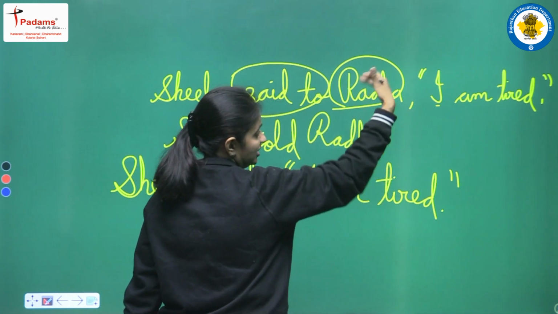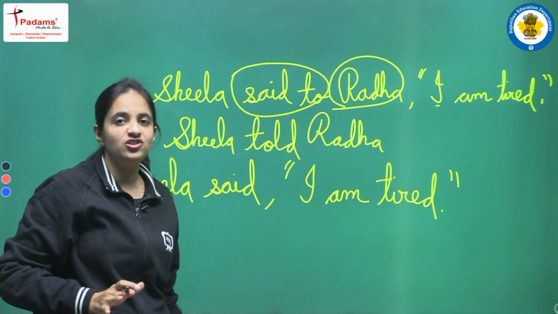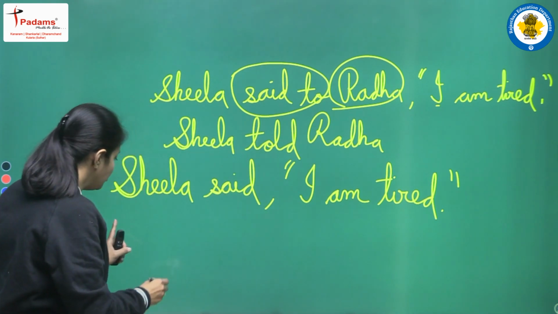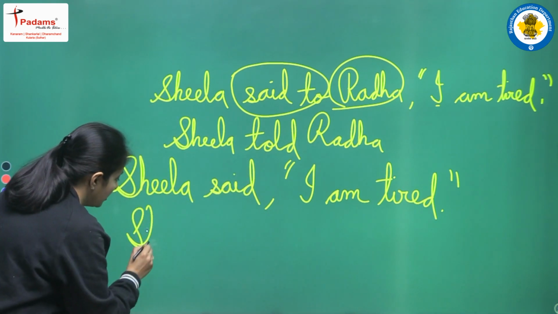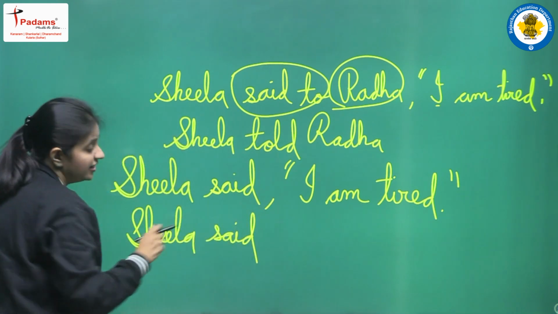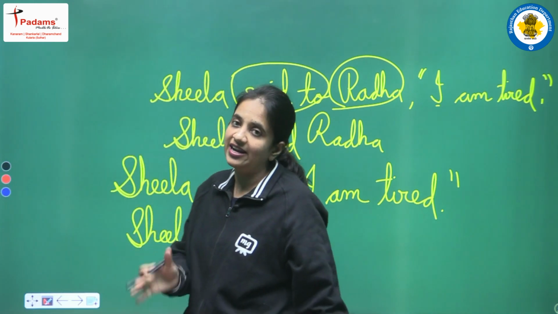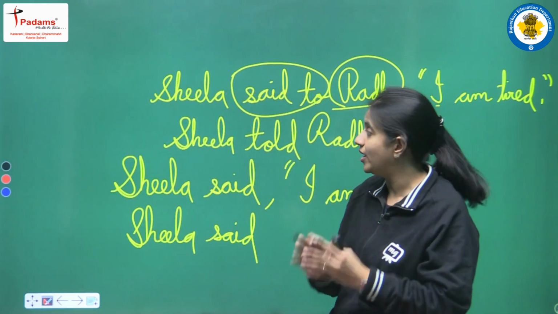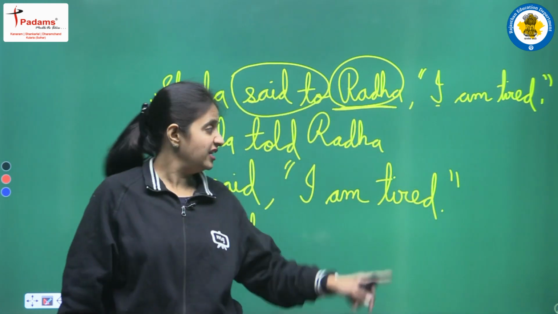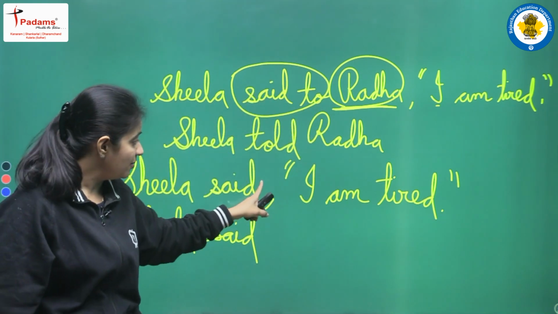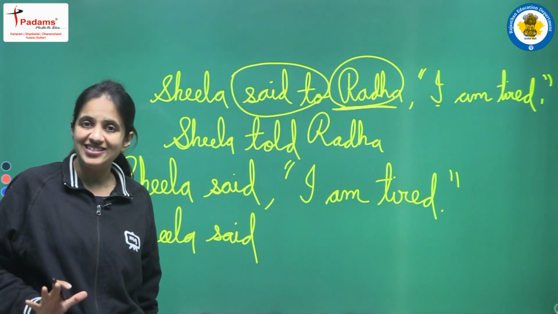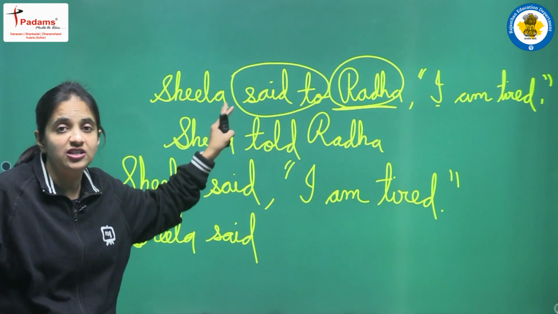Now we are not talking about the changes in the reported speech. Right now we are talking only about the reporting verb, so just focus here. But when we convert the other sentence, we will write Sheila said. Now we are not changing said into told. Why? This is the thing you have to observe very closely: when we have an object, said is followed by to. If there is no object here, then obviously to will not come after said. So again this is a difference that you have to observe very closely.